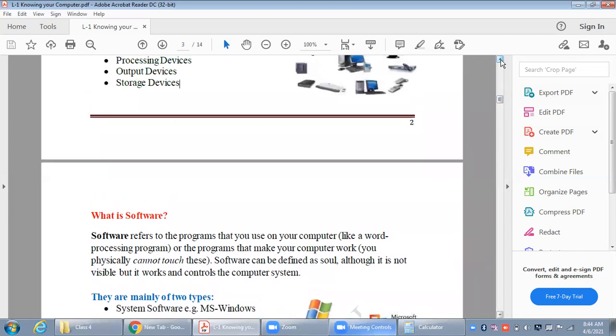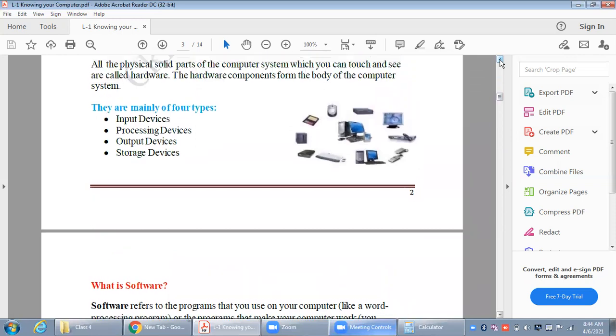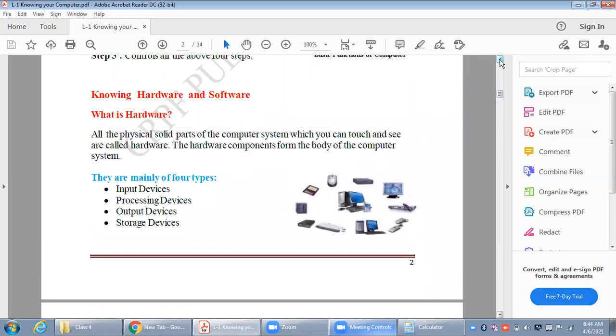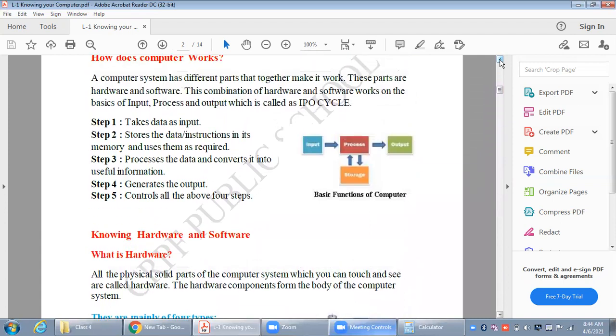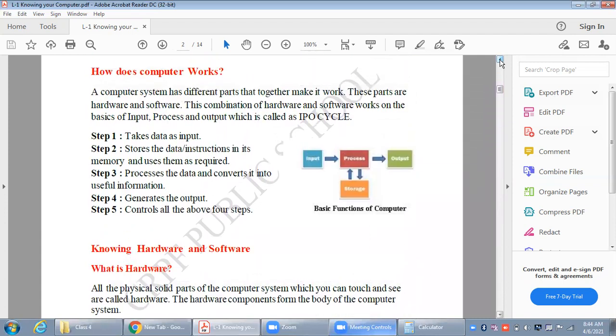If you don't have any software in your system, it means you cannot use your computer also. Okay, now let's come back. How does computer work? So as we all know, we require hardware and software devices to work with computer. Now, how actually is it happening? How is a computer working?